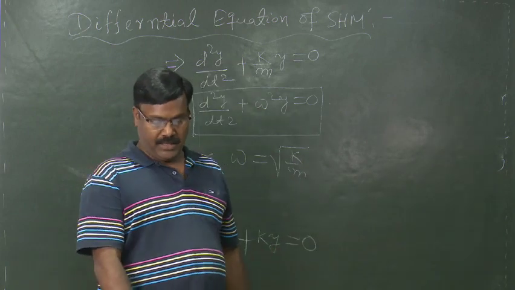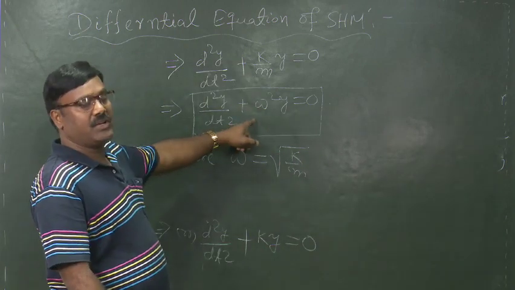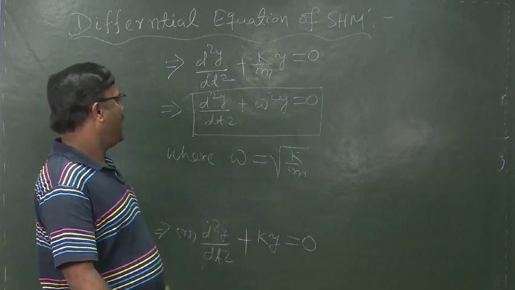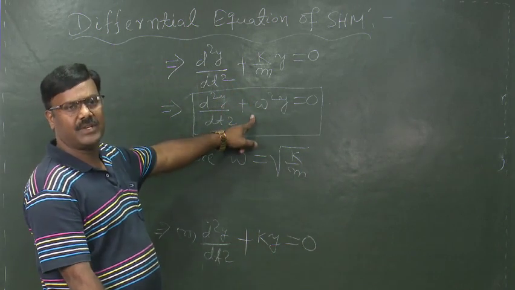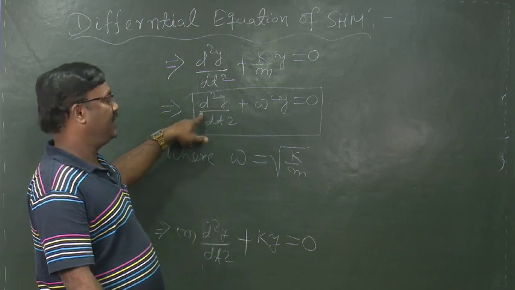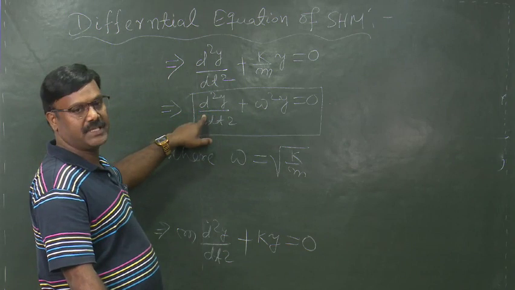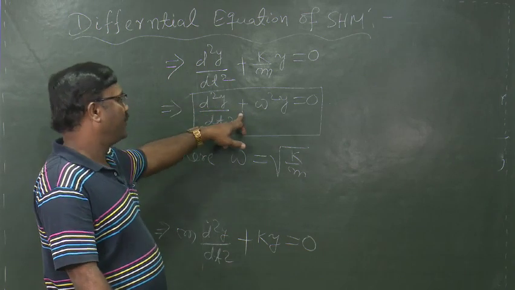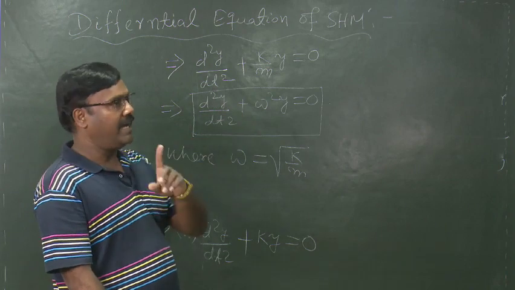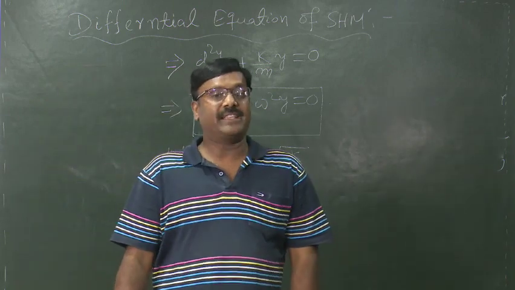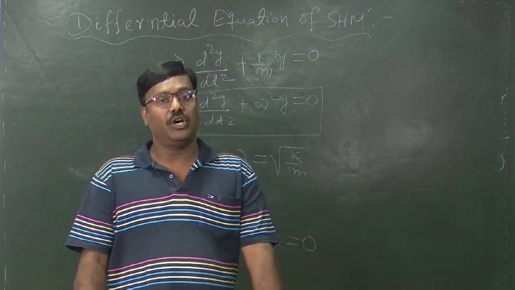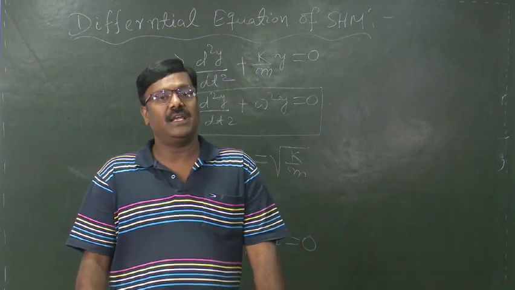Now, if this is the differential equation of SHM, then it must have a solution. It is known as a differential equation because it has the double derivative, that is differential coefficient. That is why it is known as the differential equation of SHM. In your mathematics, you must have known about the solution of a differential equation.